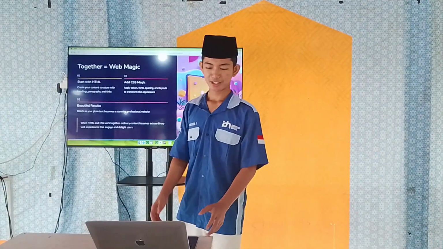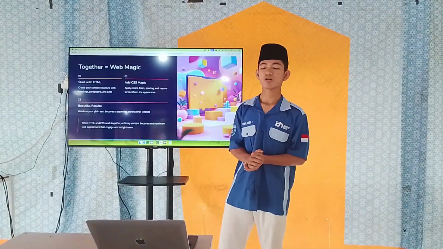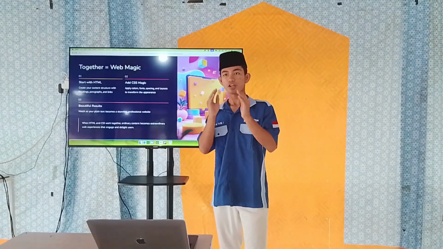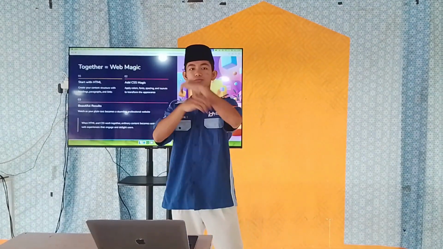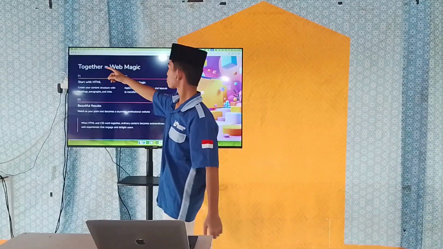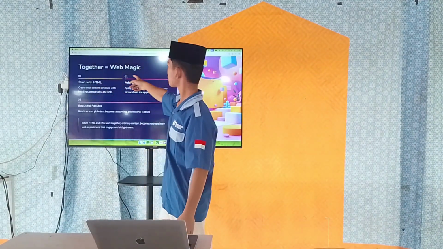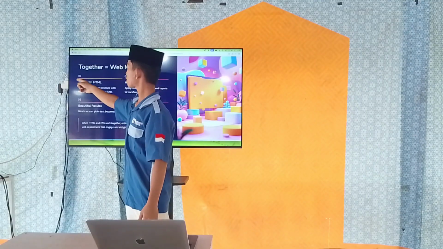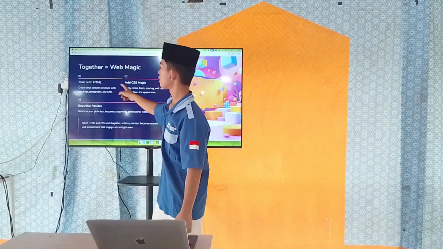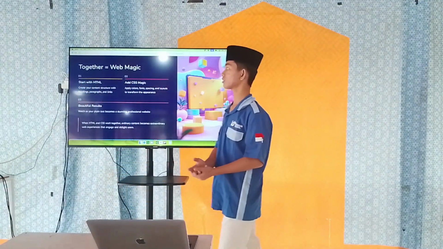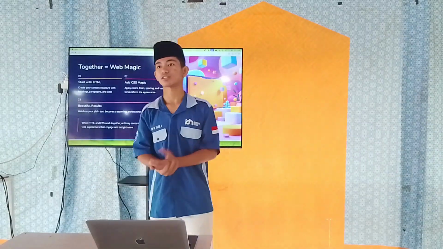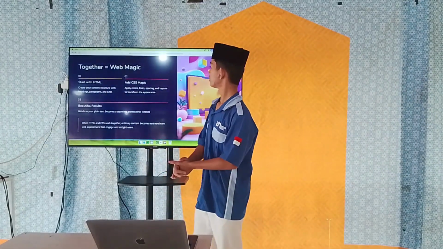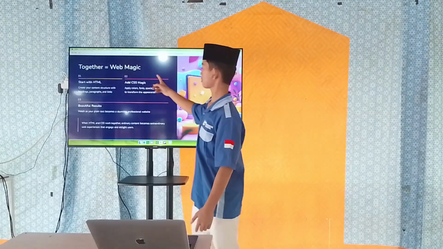Okay, next, together HTML and CSS make web magic. The first step is to start with HTML. Create your content structure with headings, paragraphs, and links. This is the skeleton. And number two, add CSS magic.